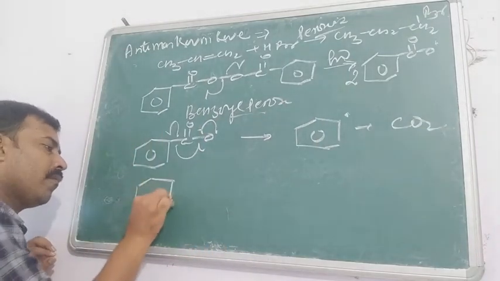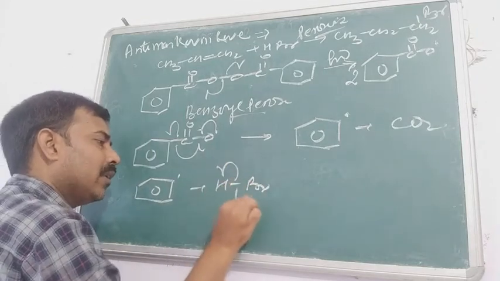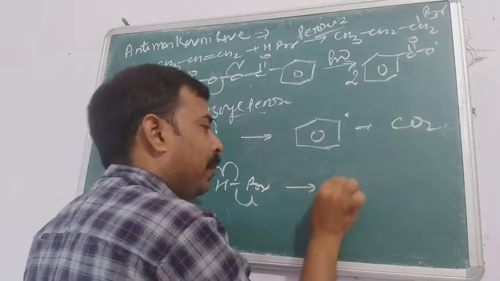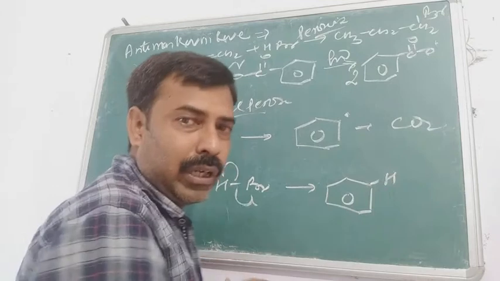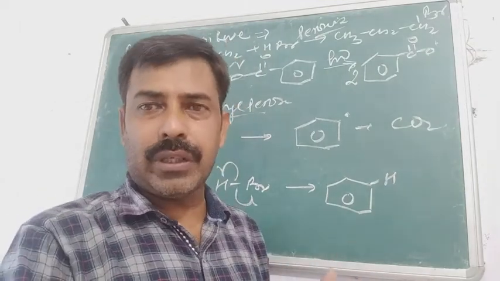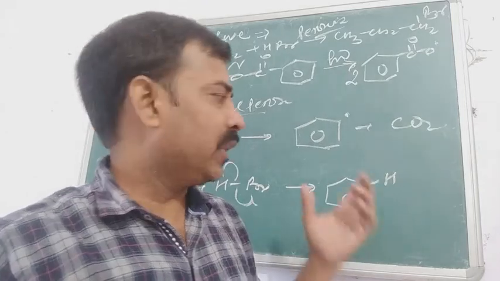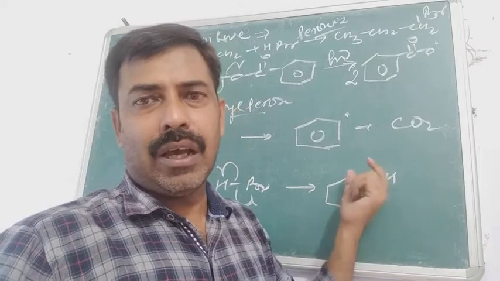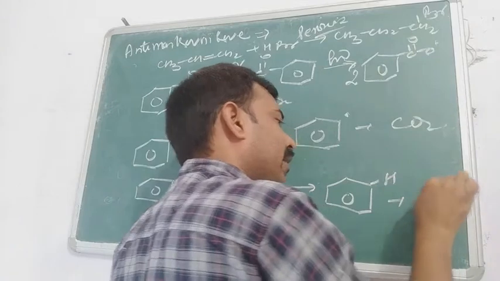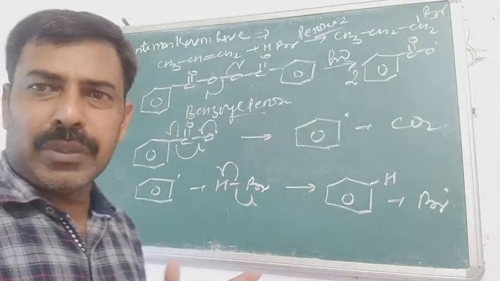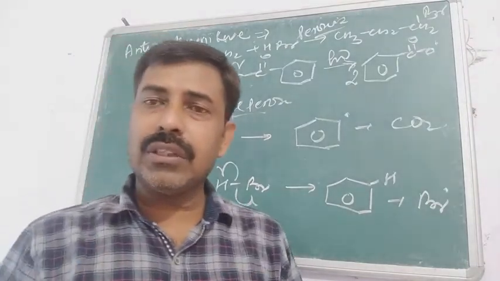Now plus HBr, the free radical formation will take place and it will form benzene. I am representing the hydrogen here, but it is not necessary that you represent the hydrogen, because in the bond line structure we never write the carbon and hydrogen. But just to show where the hydrogen is attached, I am writing the H along with the bromine free radical. And all of these 3 steps are part of the initiation of the reaction. Here we are just initiating the reaction.